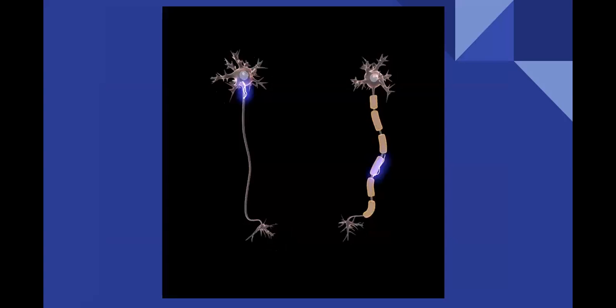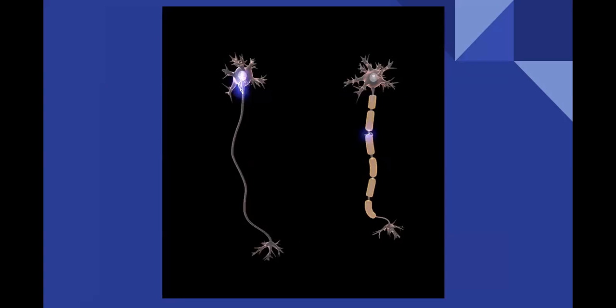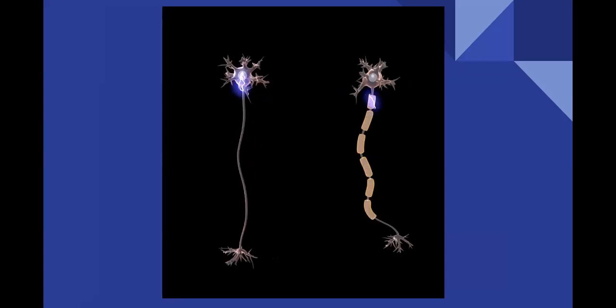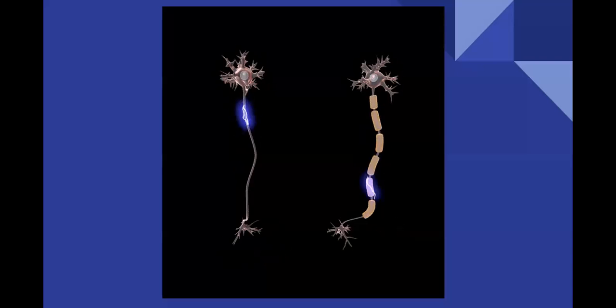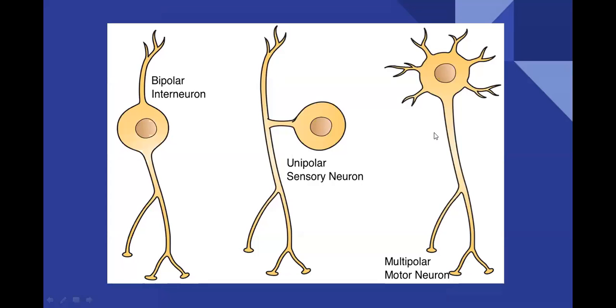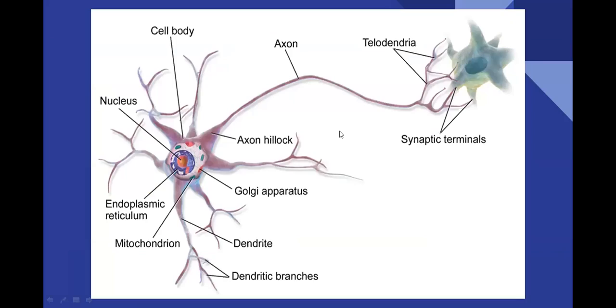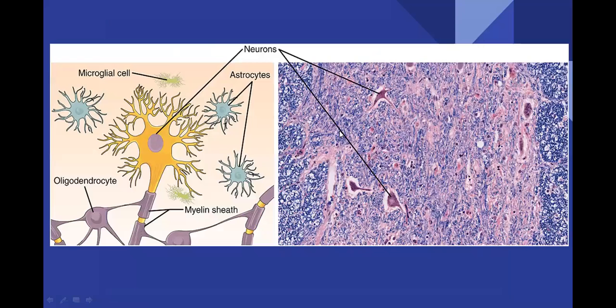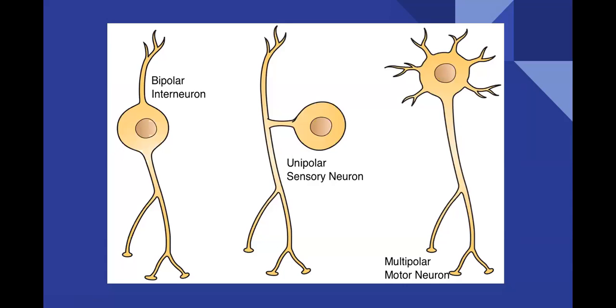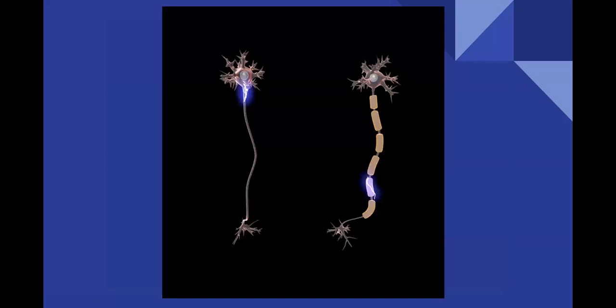Another classification is based on the presence or absence of myelin sheath: myelinated and unmyelinated. These slides are part of our syllabus. All the remaining things are not important for our syllabus or examination, but they are very important for understanding the next topic.